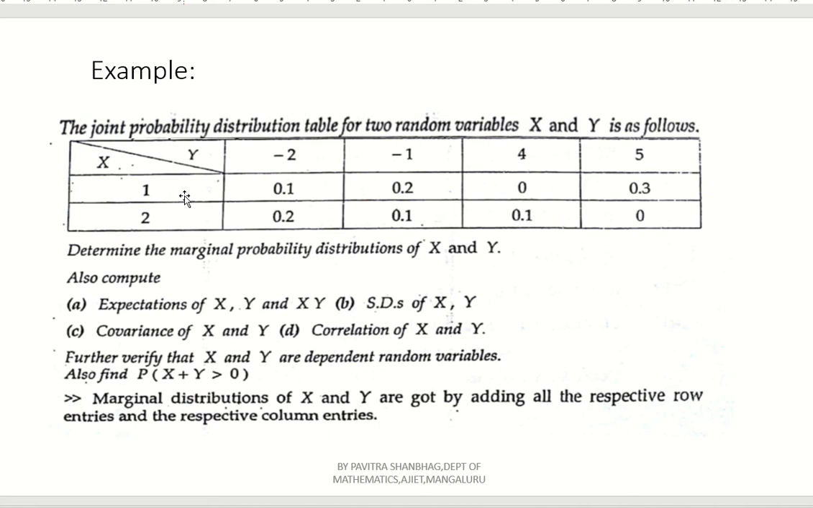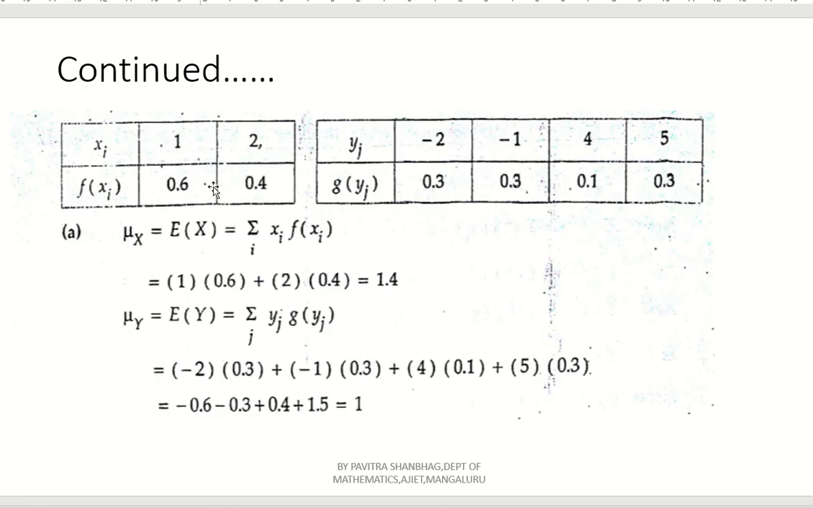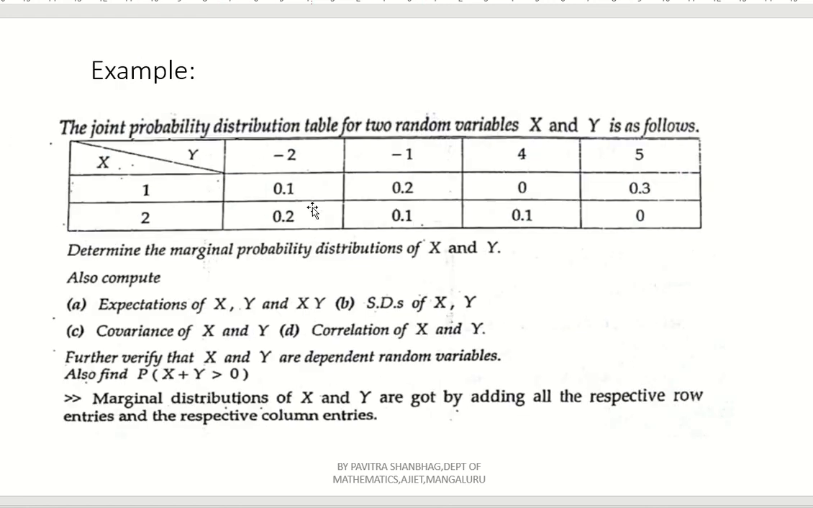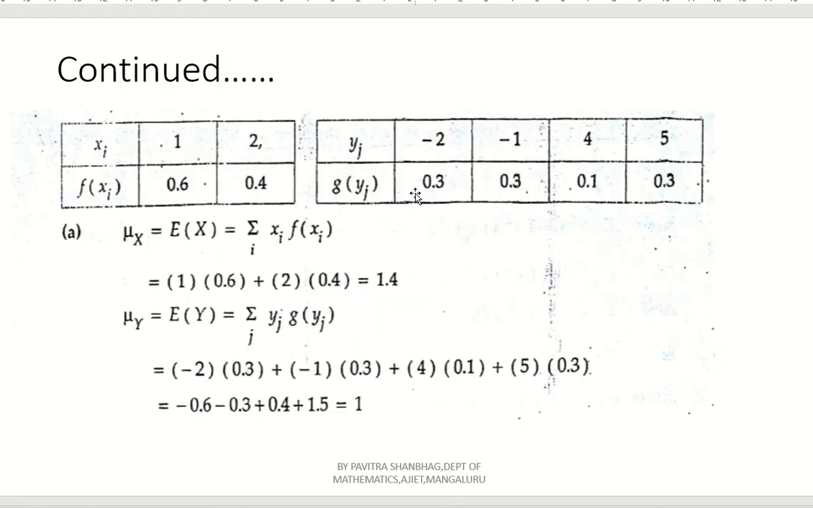See, x values 1, 2, y values -2, -1, 4, 5. And what is f of xi? You need to calculate the sum. 0.1 plus 0.2 plus 0 plus 0.3. So what you'll get? 0.6, right? And here 0.4. See, 0.6 and 0.4. Similarly, if you add column wise, you will get 0.3, 0.3, 0.1, 0.3. See, you will get like this. Okay.